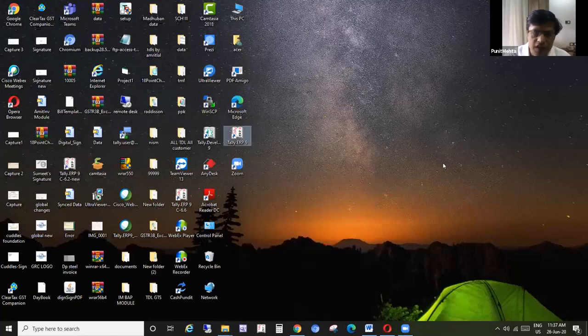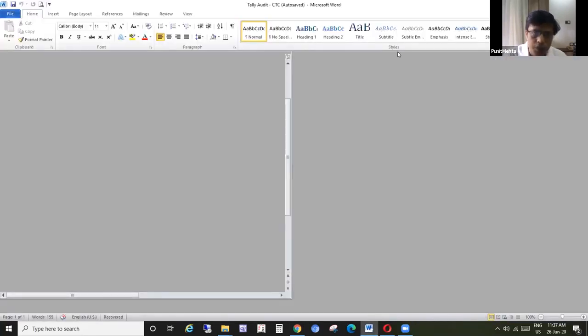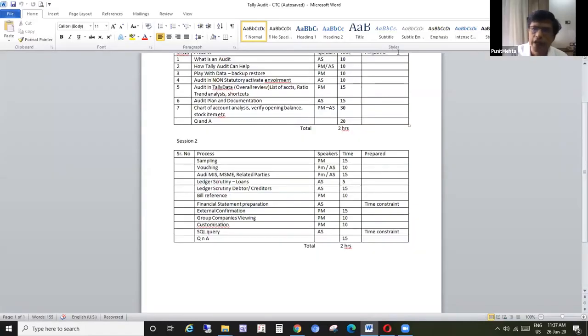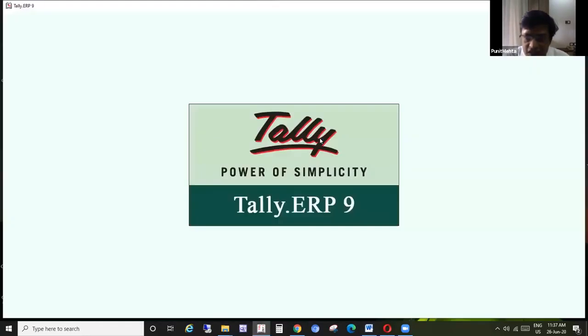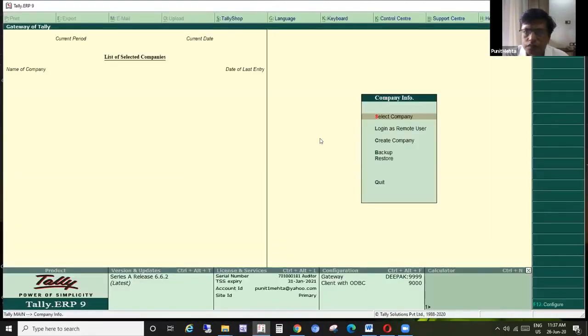Okay, and then wherever your screen is, suppose your screen is in this particular Word document, here also, if you click on Control Alt T, Tally would get started. So this is the first shortcut that I am discussing.